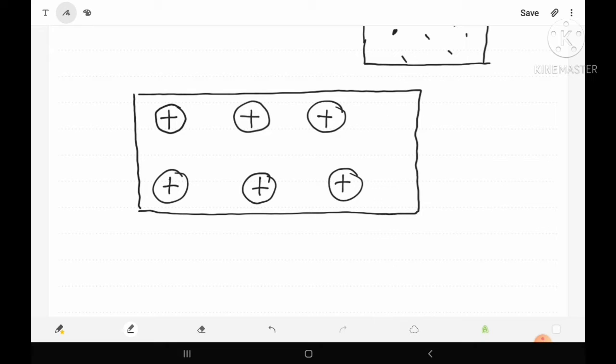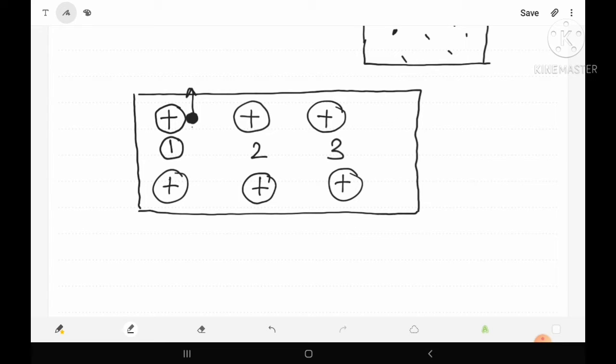It is clear that suppose this is atom 1, this is atom 2, this is atom 3. Now if the electron is very close to the first atom, then obviously it will be attracted by the first atom, means the electron will experience a lot of attractive force by atom 1.